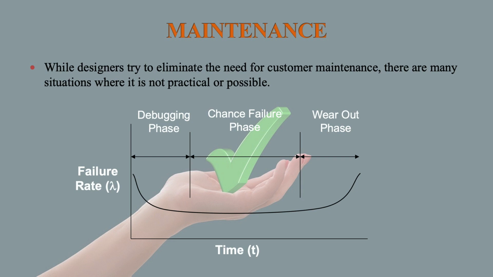Initially the failure rate will be more, that we call the debugging phase, and later on you will find that only random failures are there. In this time the product is giving the service as per your expectation. After that it will enter into the wear out phase, where the failure rate is high.